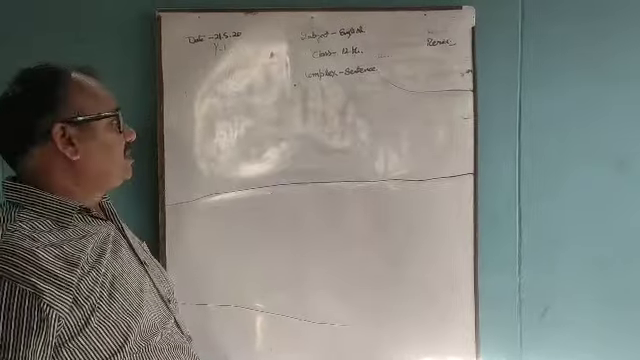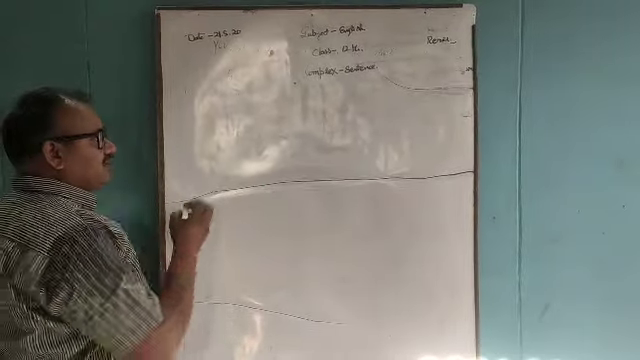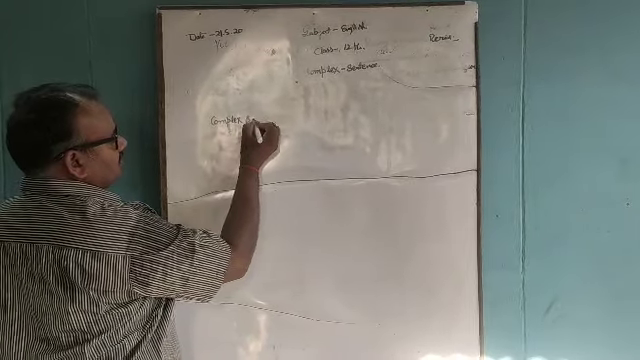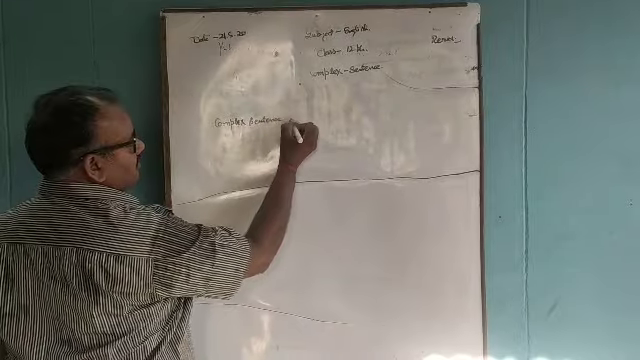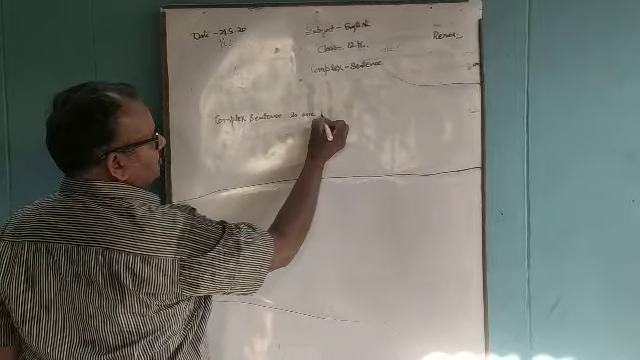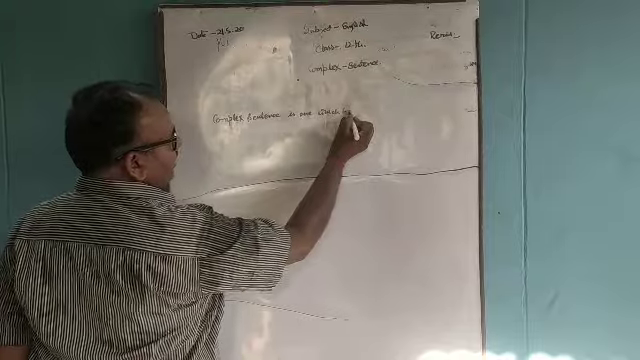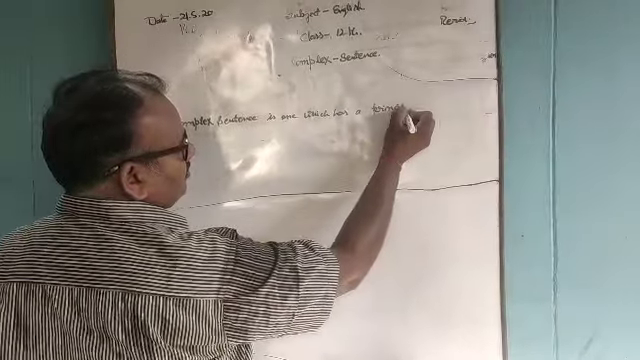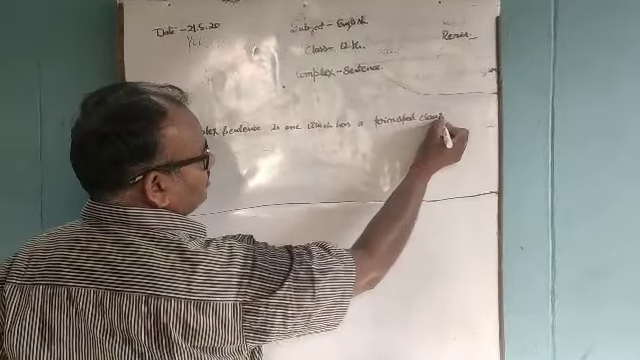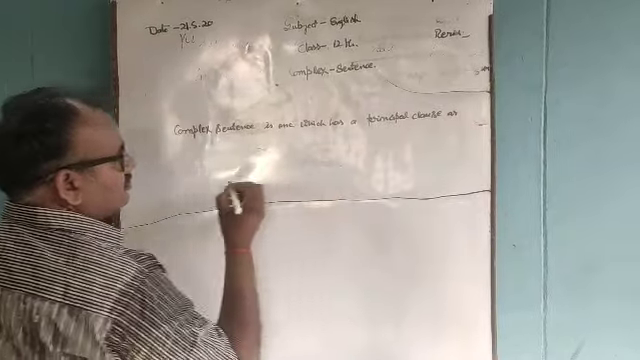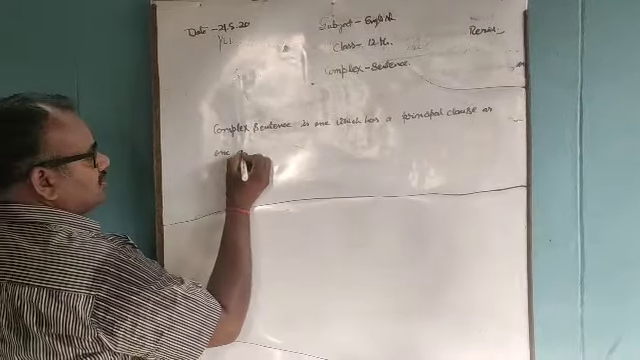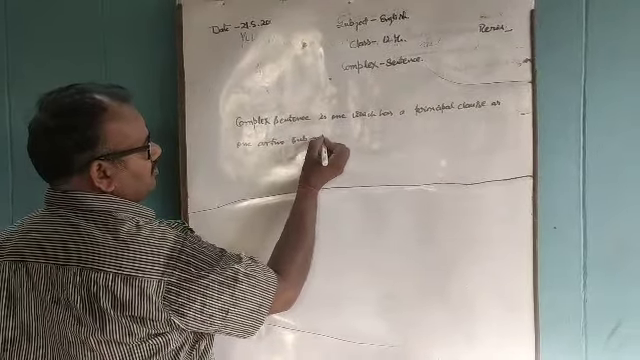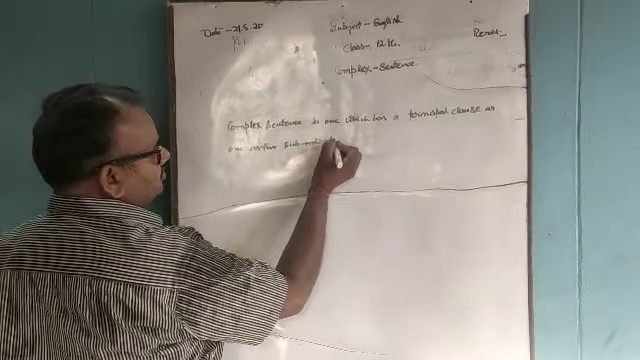Today I would like to explain complex sentence. Now definition must be clear here. Complex sentence is one which has a principal clause or one or two subordinate clause.